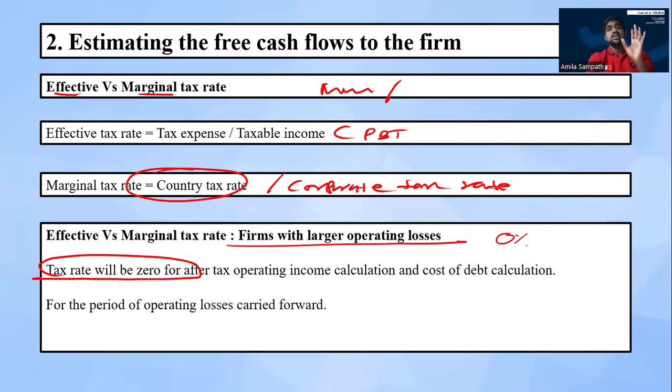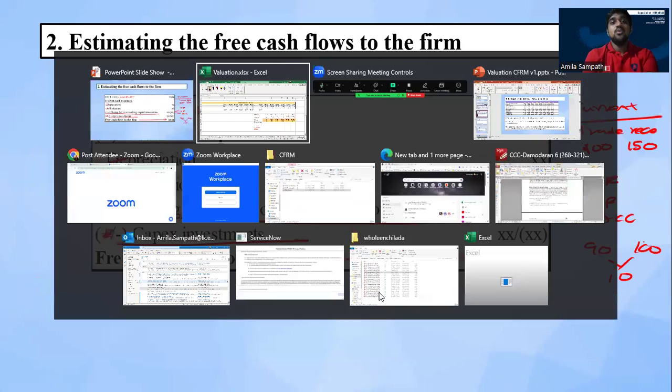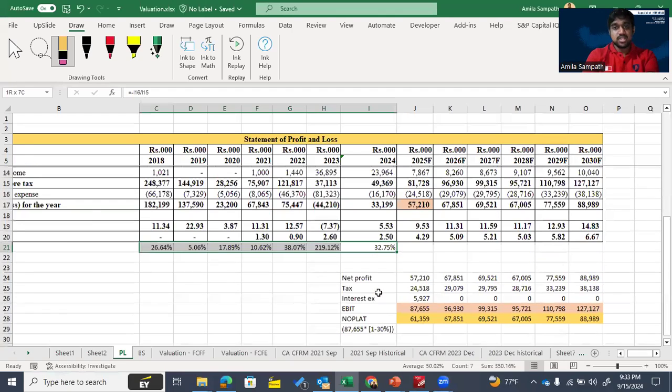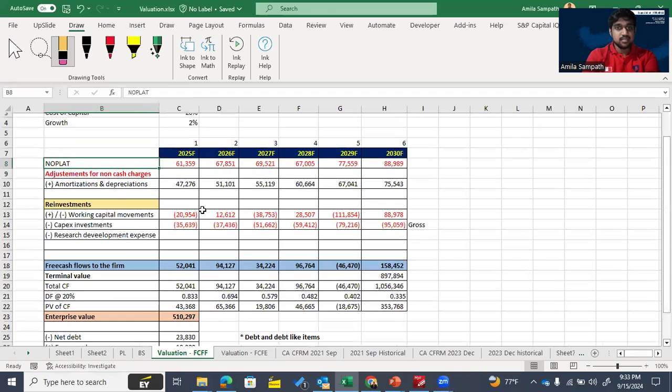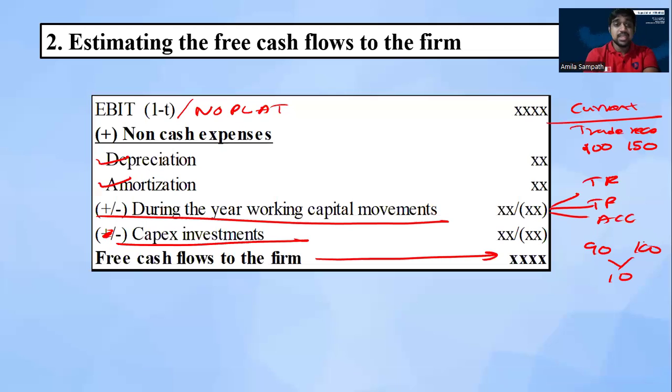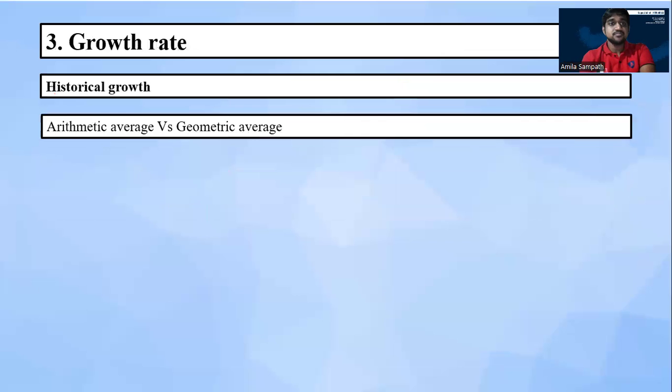This is about estimating the free cash flows for our valuation purpose. This is the way that we can derive the free cash flows. I hope all of you are clear with this calculation of free cash flow. Then we can move on to another important topic: the growth rate. For your examination purpose, this is a most important topic, as well as practically. We should have some idea about the growth rate. Then let's discuss the growth rate.